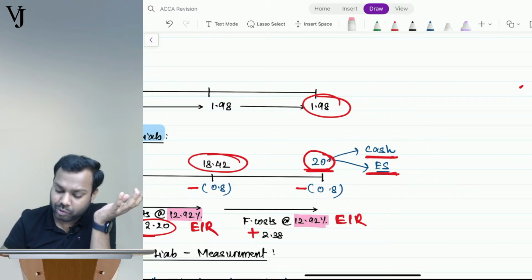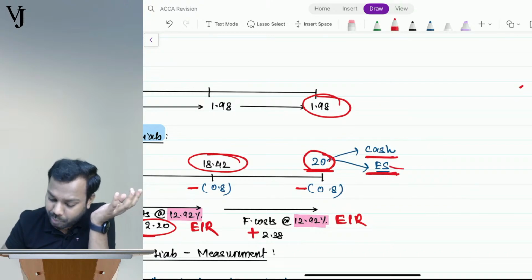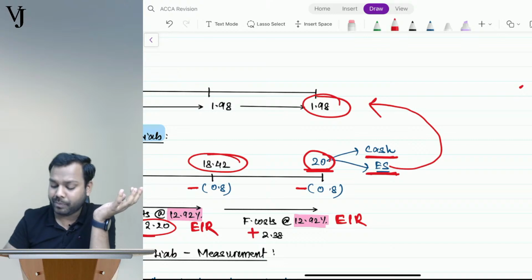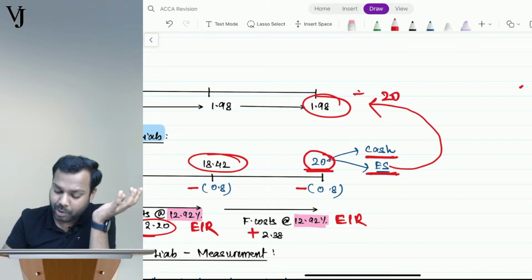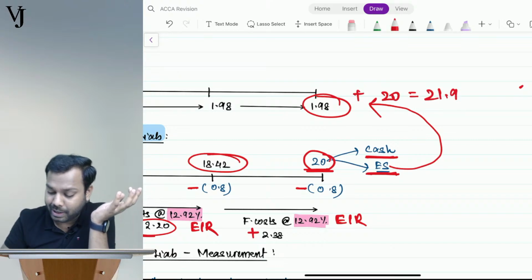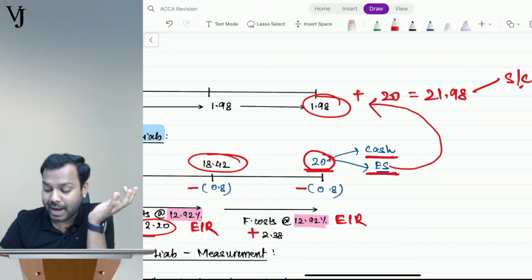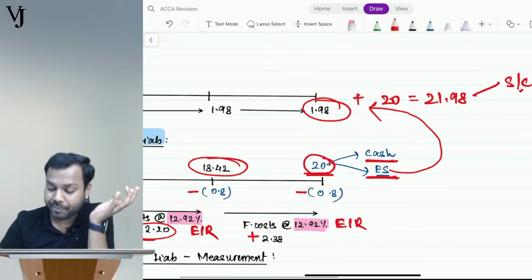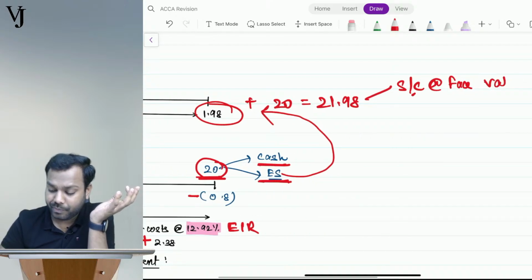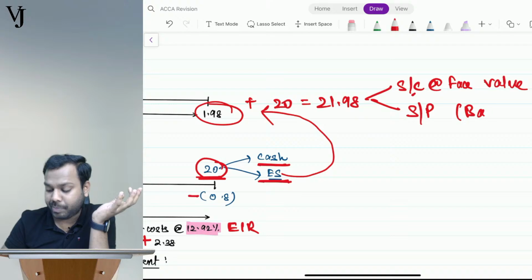If equity shares have to be issued, I will transfer the whole of this 20 here, so it will become 20 plus 1.98, which is 21.98, from which I will issue share capital at face value, and the difference is transferred to securities premium, the balancing figure.